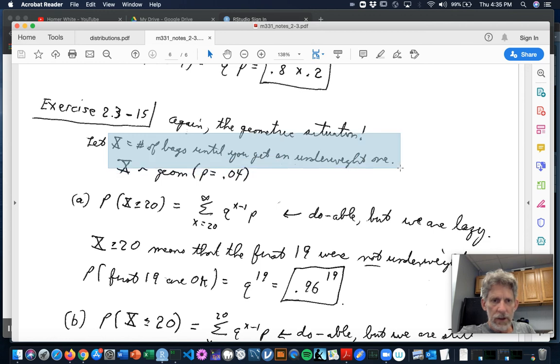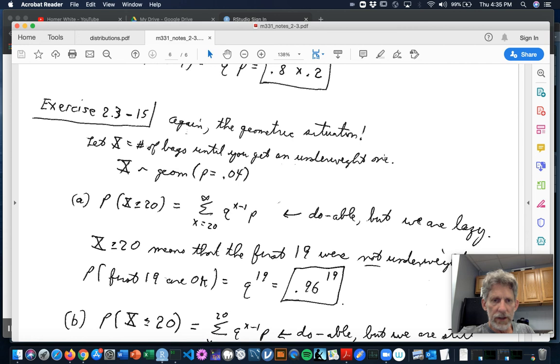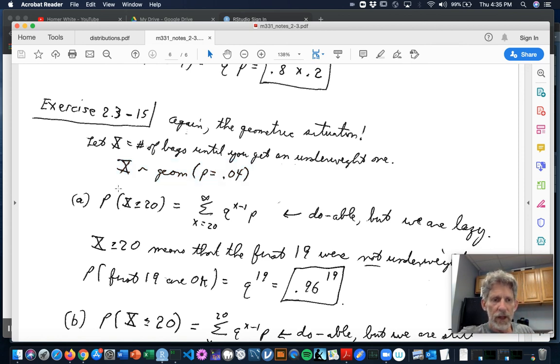So, let X be the number of bags you got to weigh until you get your first underweight one. X is clearly geometric, and they said that 4% of the time they're underweight, so the P is 0.04. And when they ask what's the chance that you have to go through at least 20 of them before you get your first underweight bag, they're asking for the probability that X is bigger than or equal to 20.